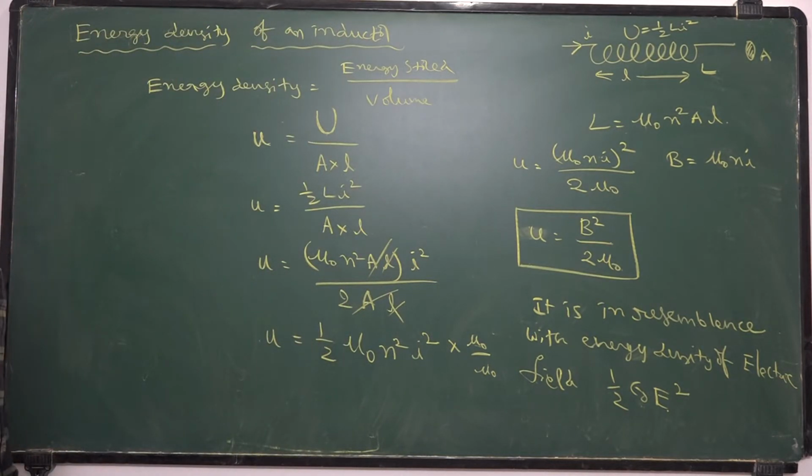And you have to remember that energy density formula, B square by 2 mu naught. Energy formula is half L i square. Self-inductance formula is mu naught n square A l. Strength of the magnetic field formula is mu naught N i. By knowing all these formulae, we can solve any problem.